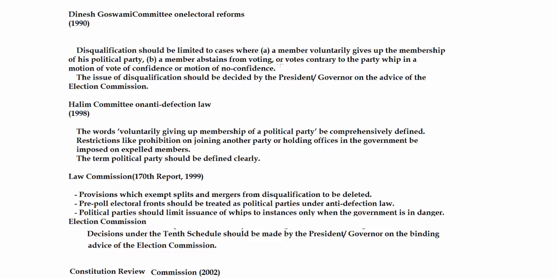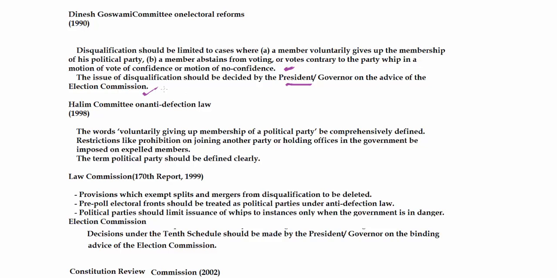The Dinesh Goswami Committee suggests that disqualification should only take place when the question is regarding the destabilization of the government, meaning when a vote of confidence or vote of no confidence is taking place, then only voting against the party direction should amount to disqualification. It also suggests that the issue of disqualification should be decided by the president or governor on the advice of the election commission,